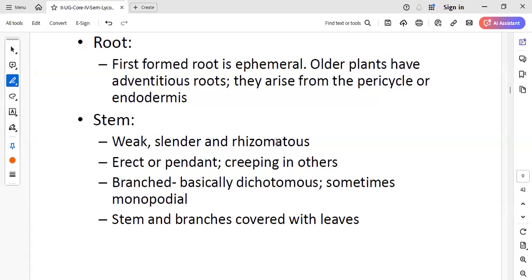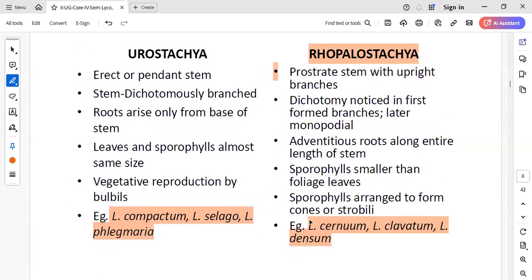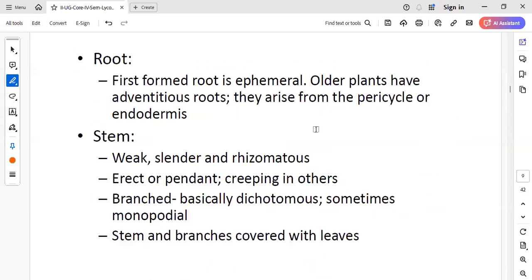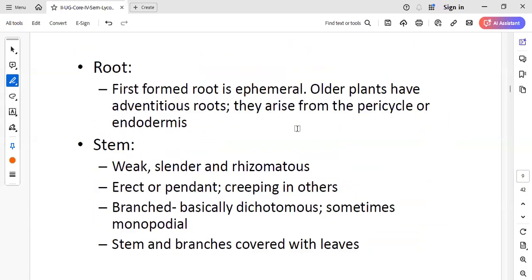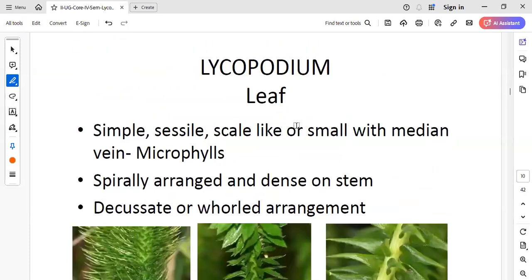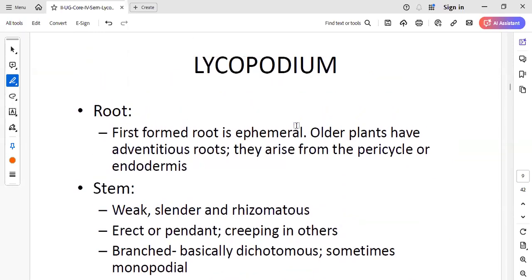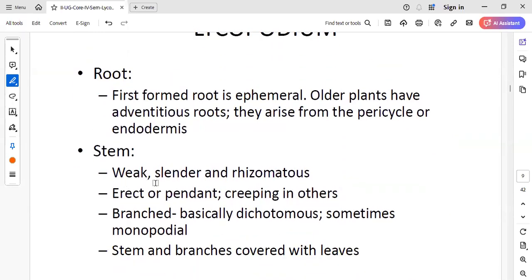That is what I just told you, the stem in the case of Lycopodium cernuum or clavatum. They are going to have a weak, slender, and rhizomatous stem. In some species, the plant may be erect, that is, the stem may be erect, and in other species, the stem is creeping. So branching can be dichotomous or sometimes monopodial.